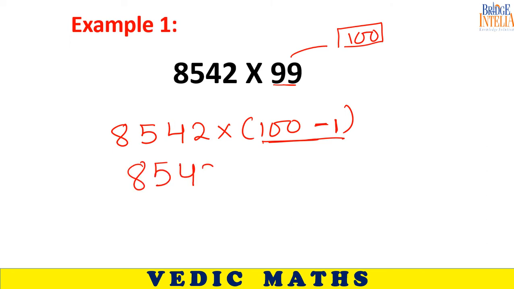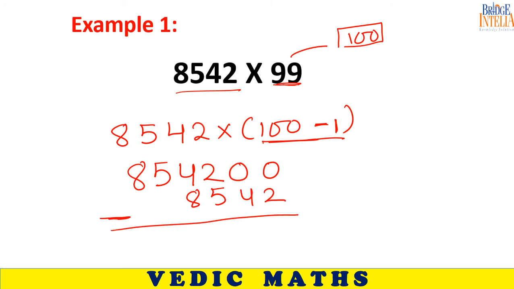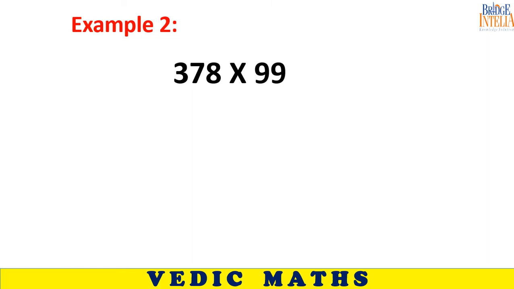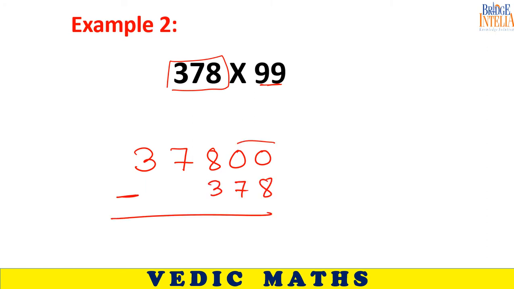So 854, add 2 zeros to it, and from that you have to subtract this number. There is no trick involved in this, so I am not discussing it. I am just giving an example. Can you solve this one? 378, add 2 zeros, and from that you subtract 378. You can solve in 2 parts.